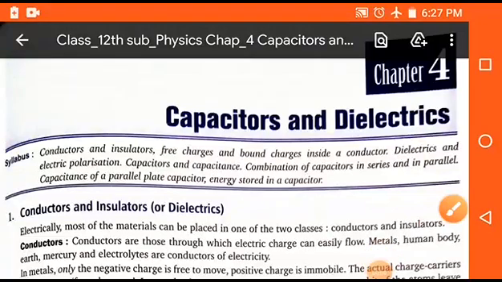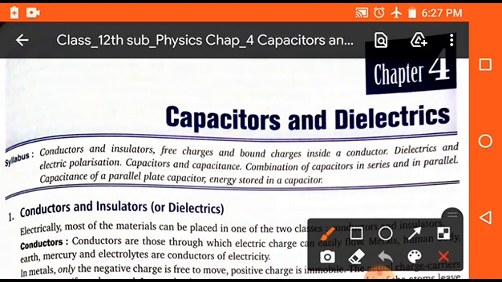Good morning, students. Welcome to the physics class. In this session, we will study chapter number 4 of class 12th, and the name of the chapter is capacitors and dielectrics. So first of all, we will discuss what our content is in this chapter.